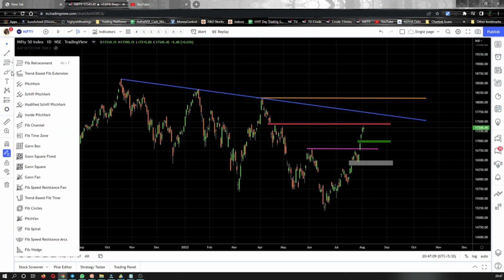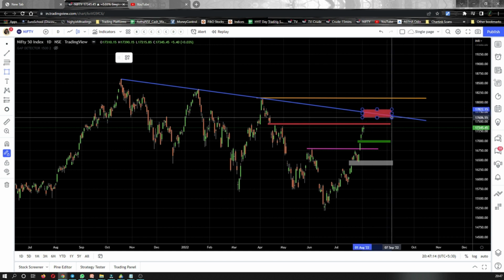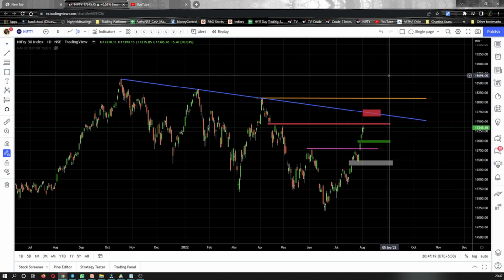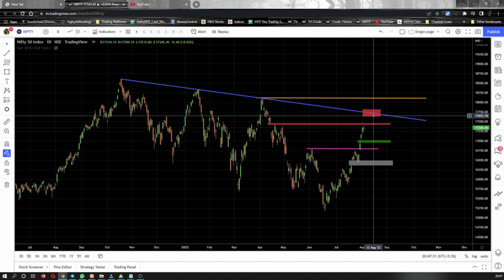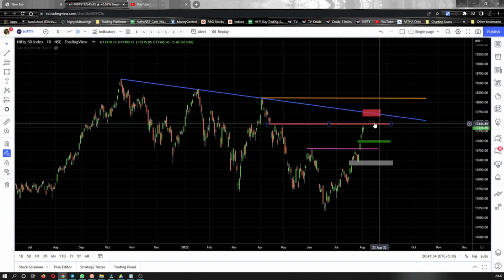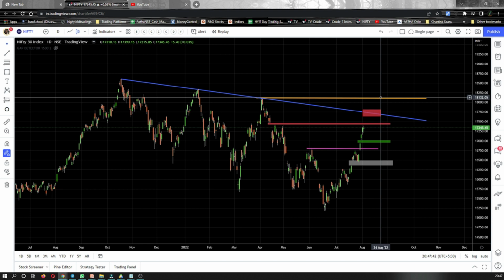Let me bring in a rectangle here, right from here till here. Anywhere at this point, Nifty will slow down. Slowing down of Nifty means it will face a resistance, and when it faces a resistance, obviously it will come down. At that time, you can consider this red zone as a support again, and then you can expect Nifty to move up and reach this resistance level, which is our next target.